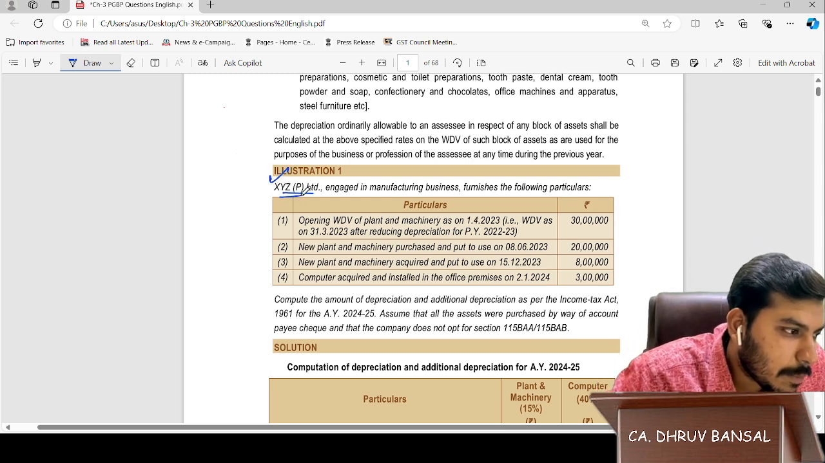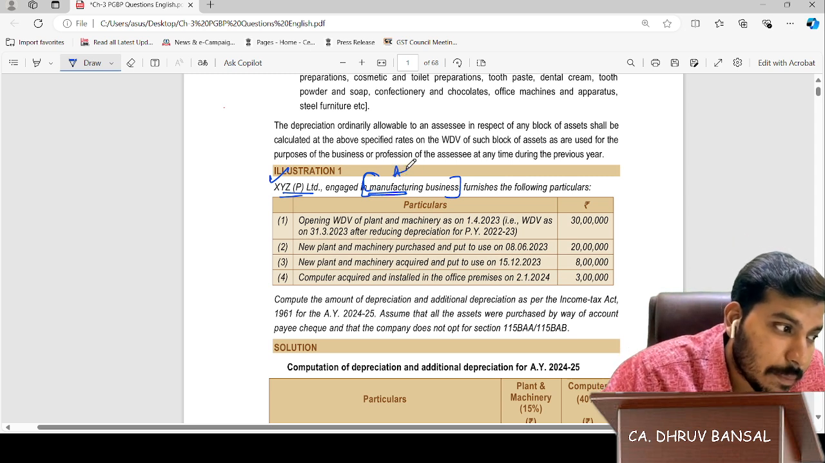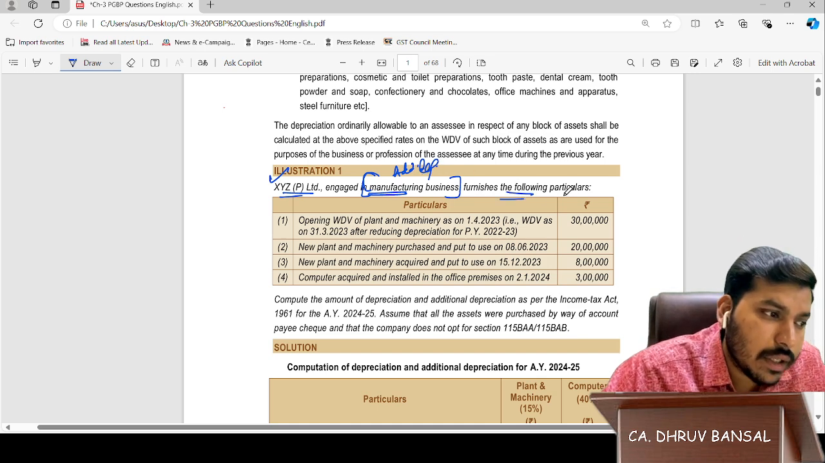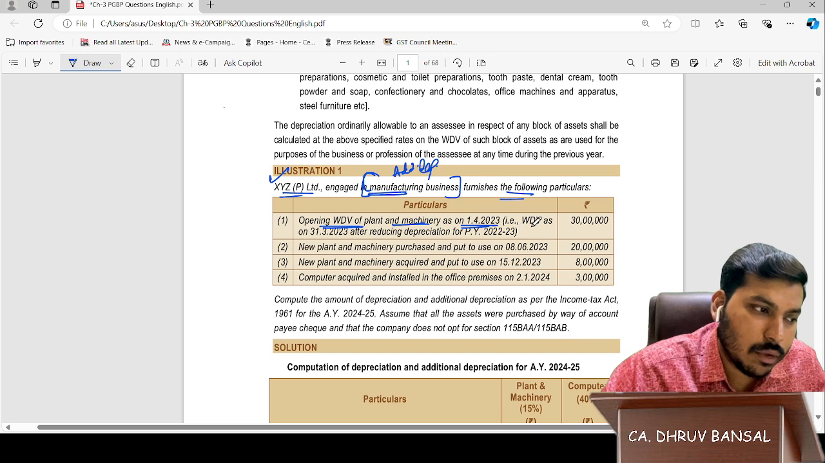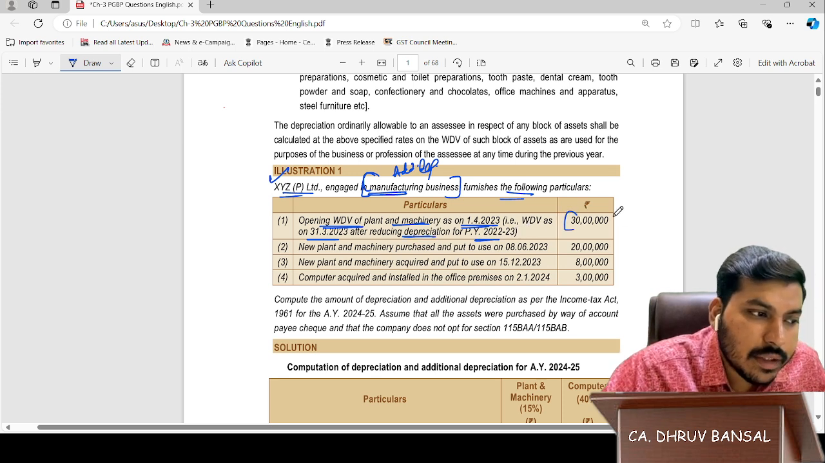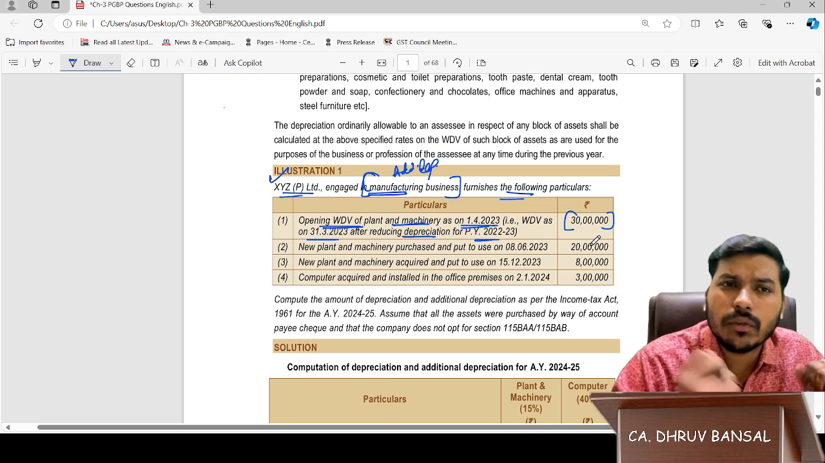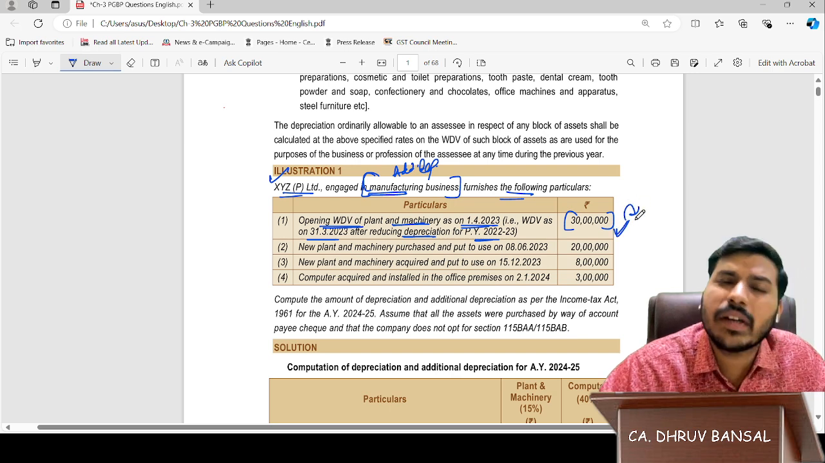What it's saying: XYZ Private Limited is engaged in manufacturing business. Please keep in mind manufacturing business. With manufacturing business, we know additional depreciation. Furnishing the following particulars. Opening WDV of plant and machinery as on 1st April 2023, that is, WDV as on 31st March 2023 after reducing depreciation for previous year 22-23, is given as 30 lakhs. So depreciation is already deducted. We will now take 30 lakhs as WDV and start working on our question.